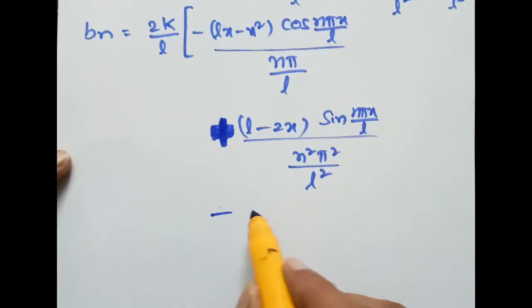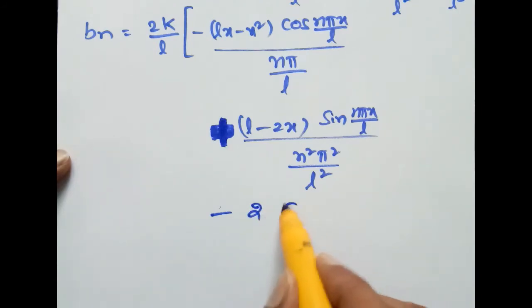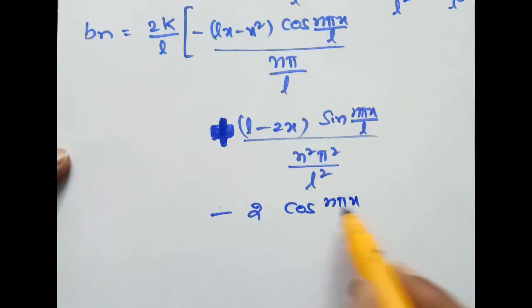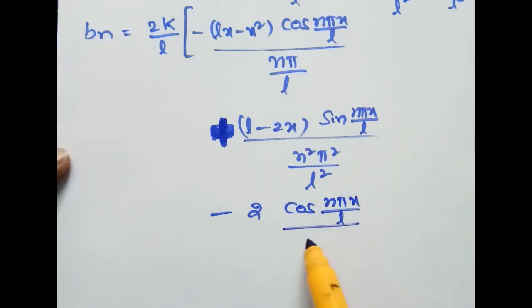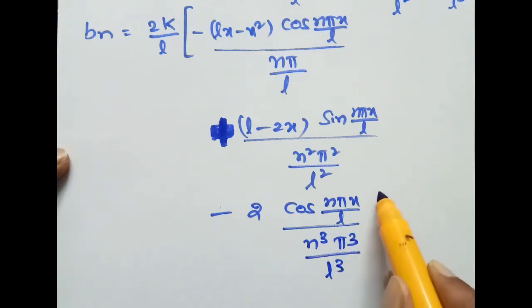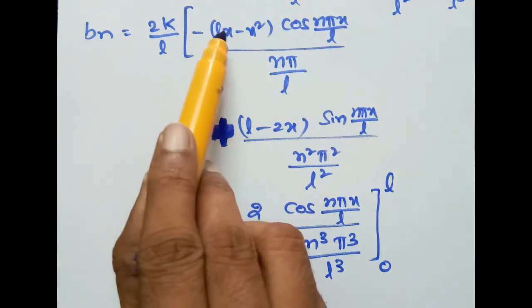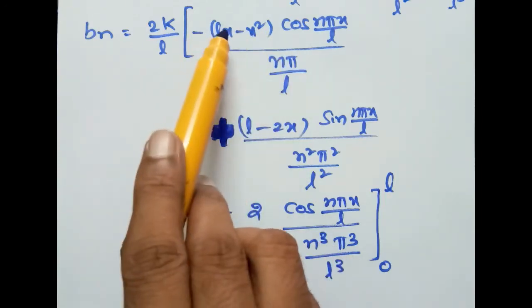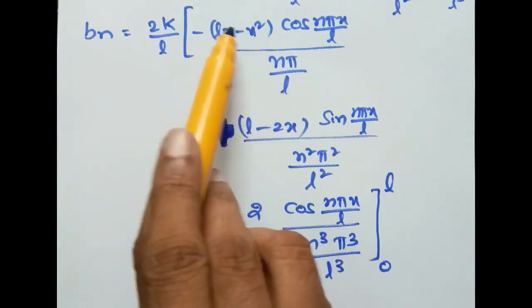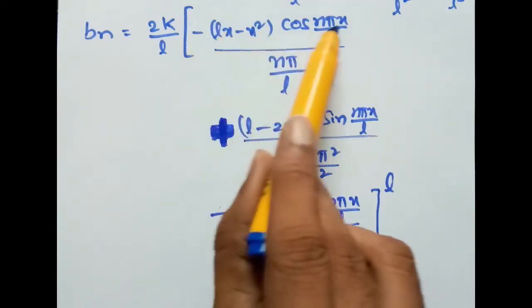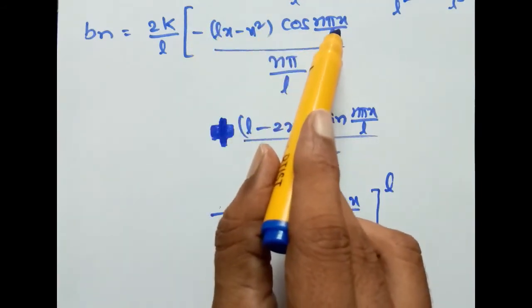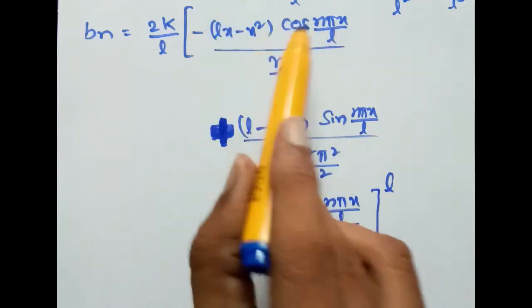Minus 2 into cos n pi x by L by n cube pi cube by L cube. Limits 0 to L. Therefore, applying upper limit minus lower limit. For the first term, upper limit L: L into L, L square minus L square, that is 0 into cos n pi x by L, L by L cancel, so cos n pi, so 0 into cos n pi.